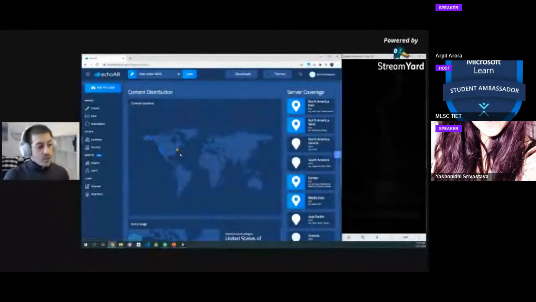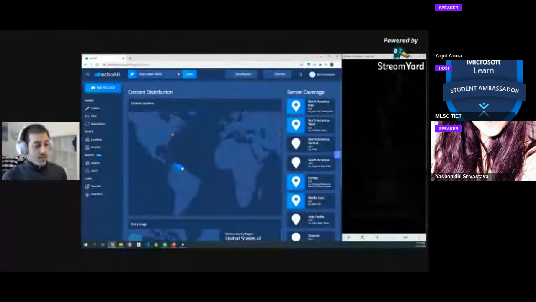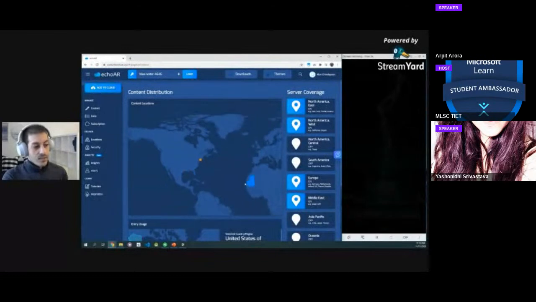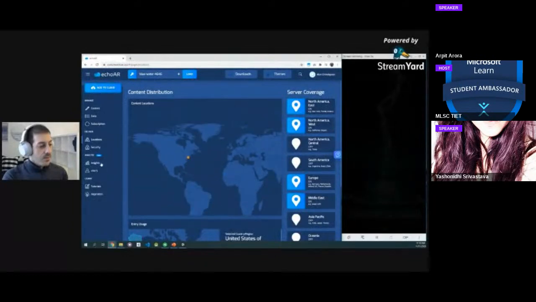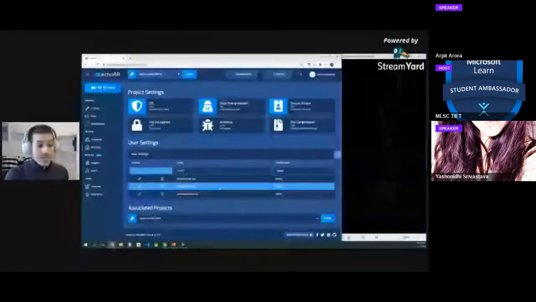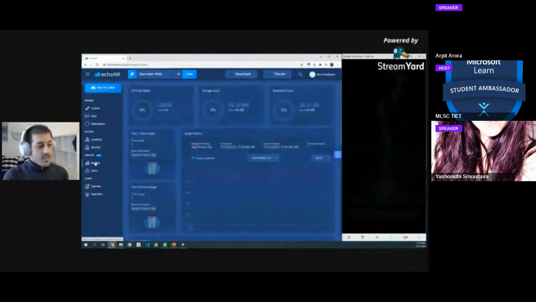Location is a cool page, it shows you the distribution of content. Remember, we added that Fox in New York, so you can see that it's right here. You see the server coverage. You can see in the security page, you can add people to teams. So if you're building a project as a team, you can add extra users. That's really powerful.